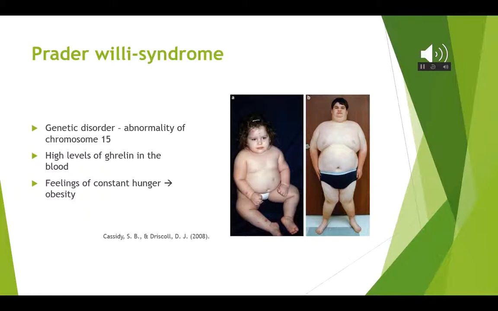The Prader-Willi syndrome. A disease state in which ghrelin function is altered is the Prader-Willi syndrome. This genetic disorder is characterized by an abnormality in chromosome 15, which has drastic effects on ghrelin production. This may be caused by desensitization to GHS receptors, prolonged GHSR expression, or abnormalities to hypothalamic function. Individuals with this disease have high levels of ghrelin present in the blood, leading to feelings of constant hunger and overall lack of satiety. This often leads to overeating and in turn obesity.